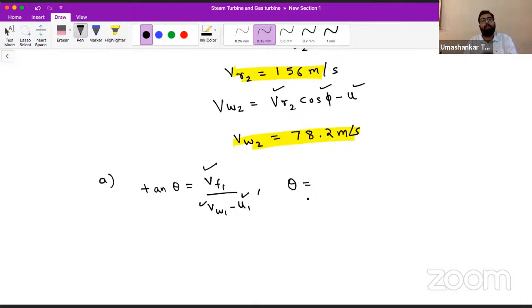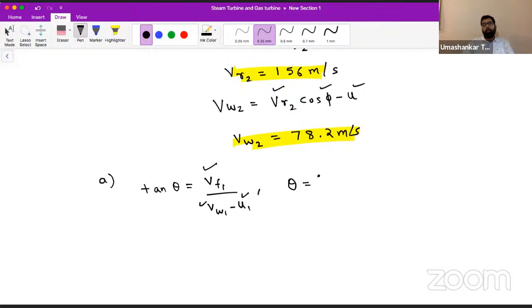Can somebody tell me what will be the value of theta? Anyone? 35.26.